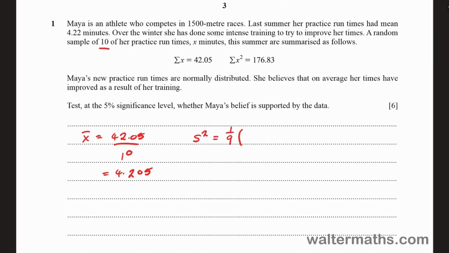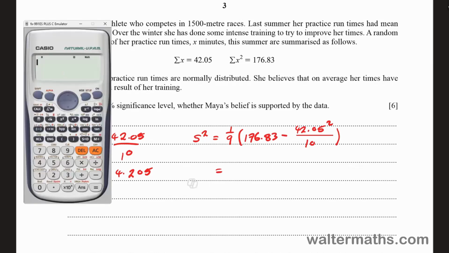1 over 9 of 176.83 minus 42.05 squared over 10. All right, so for this calculation, I'm going to use my calculator here.